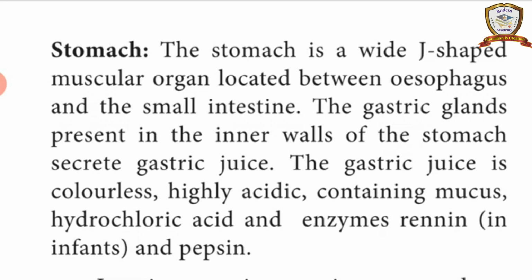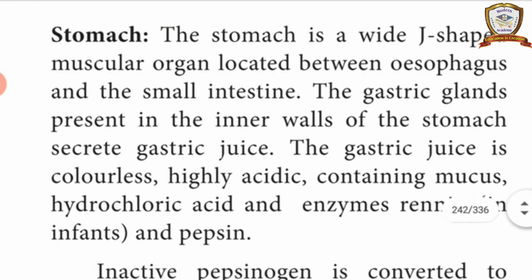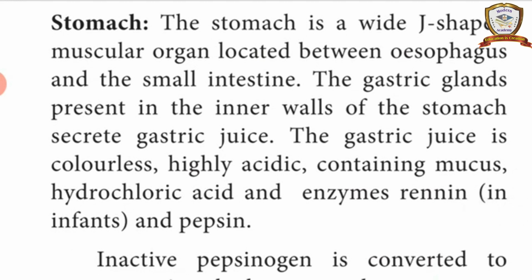We already saw the second set of the digestive system, the digestive glands. These glands also secrete enzymes inside the stomach. They are called gastric glands. What is it? Gastric glands. They secrete the gastric juice.